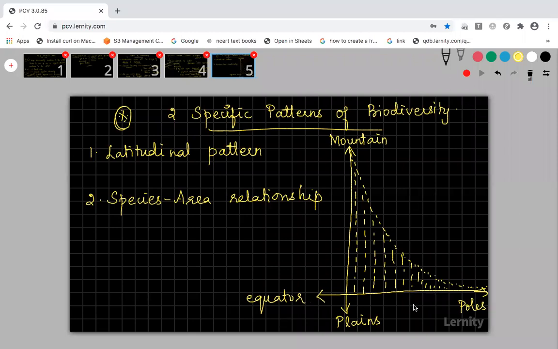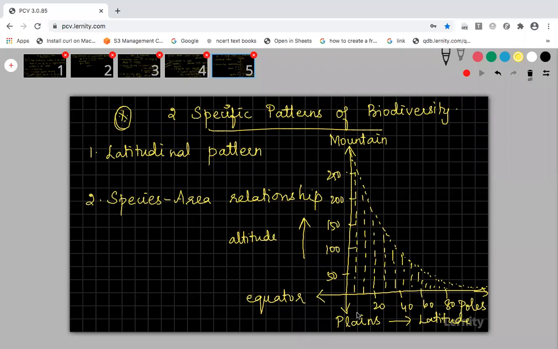Now you can have some measurements also: 20, 40, 60, 80, like this. And here altitude you can write in a different unit: 50, 100, 150, 200, 250. This axis mentions altitude, and this one mentions latitude. So on the x-axis and y-axis, I am having different things.